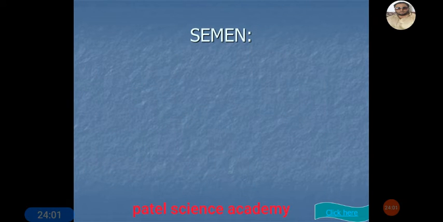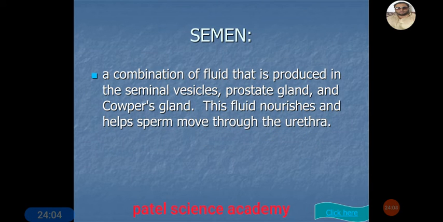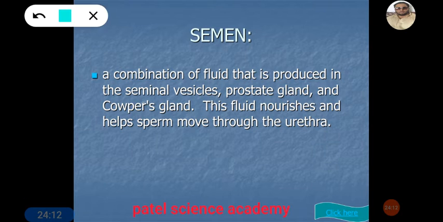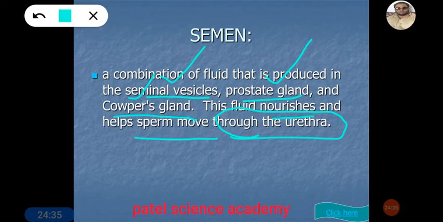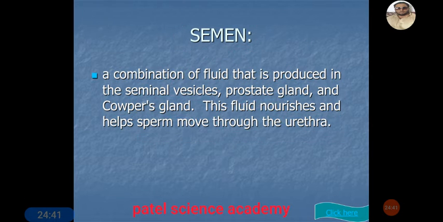And then the next part is the semen, the liquid secreted by the testes and other accessory glands. The combination of the fluid produced in the seminal vesicles, prostate gland and the Cowper's gland, this fluid which nourishes the sperm and helps it to move through the urethra outside the body, into the vagina in the female reproductive system, is called semen.